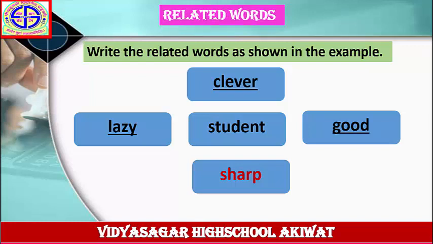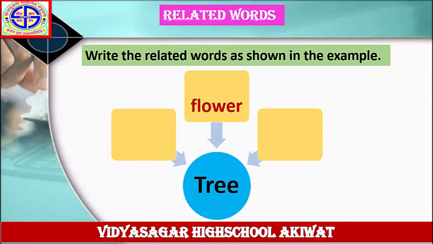Clever student. Good student. Lazy student. And sharp student. Clever student, good student, lazy student and sharp student. These are related words for the word student. Let's see the next example.